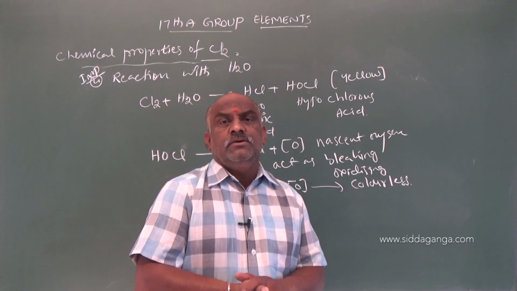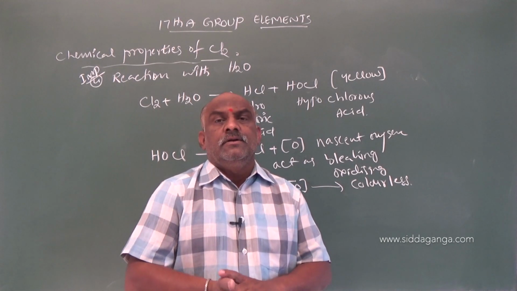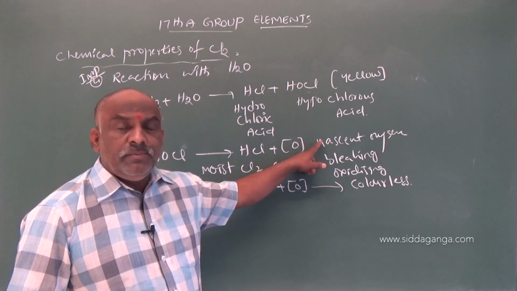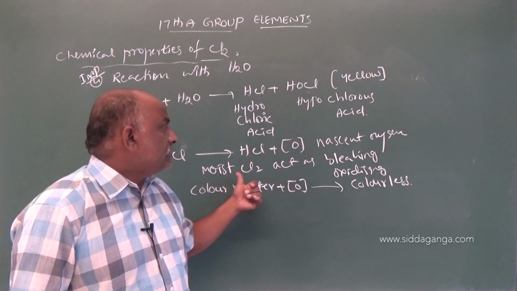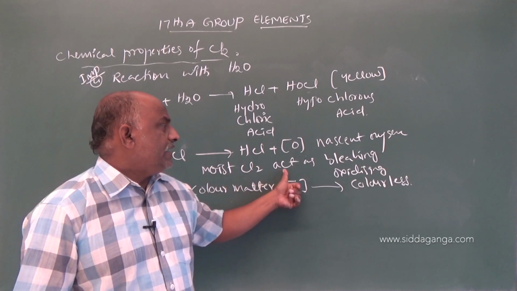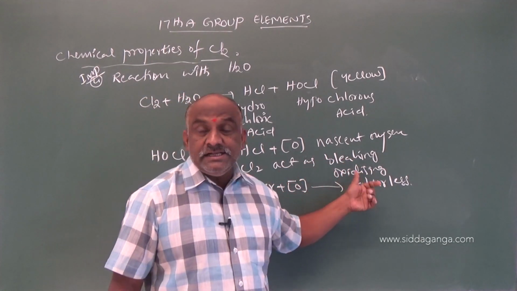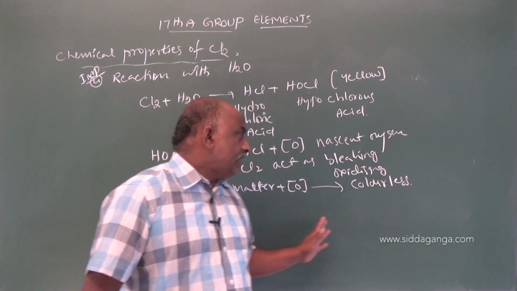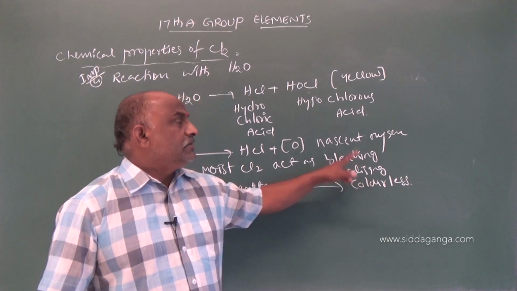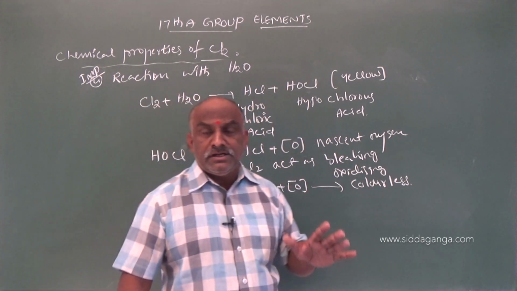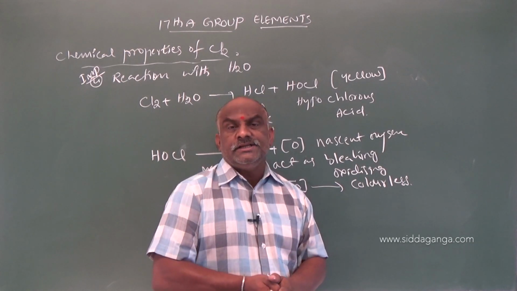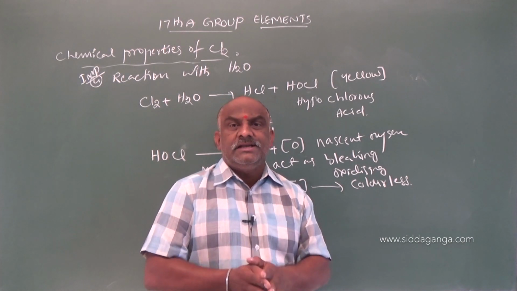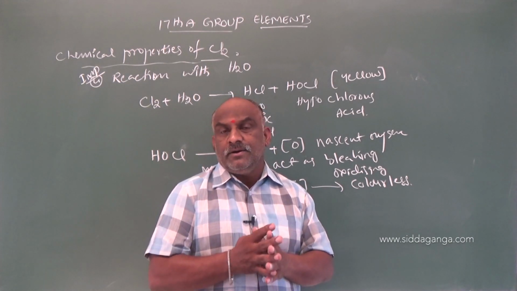Sulfur dioxide also acts like this. So chlorine acts as a bleaching agent. Which chlorine? Moist chlorine acts as a bleaching agent or oxidizing agent. Clear? Color matter gives rise to colorless matter. So this was very important. Make a note, concentrate on this reaction in your NCERT text, read the NCERT, believe the NCERT, and practice the bits regarding the P block elements.